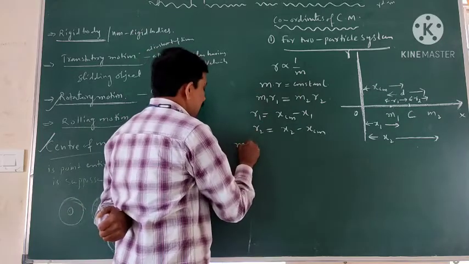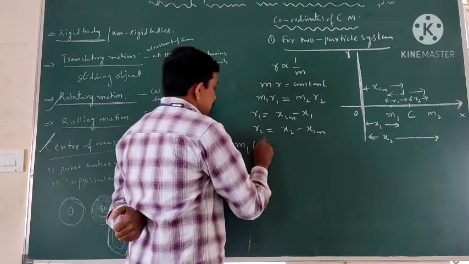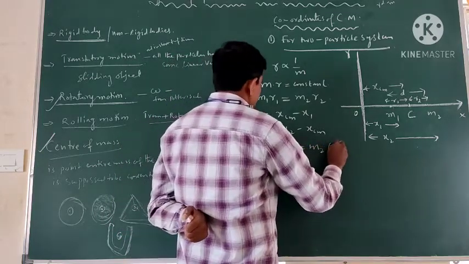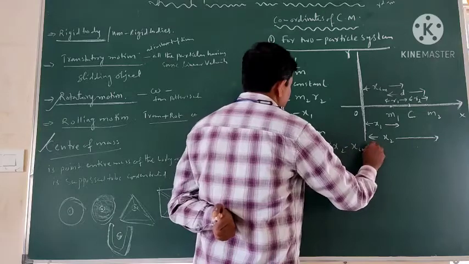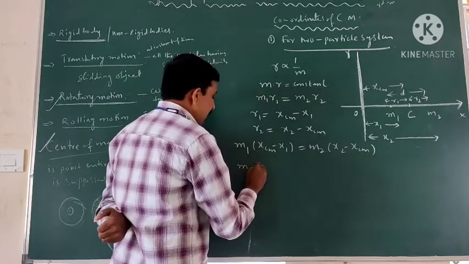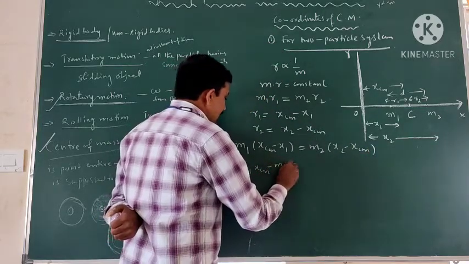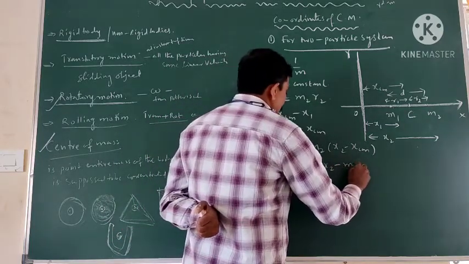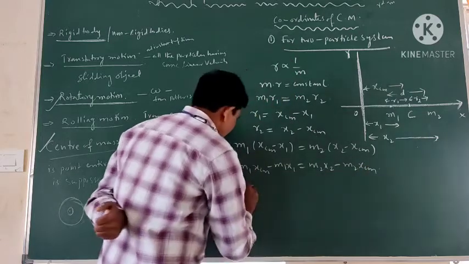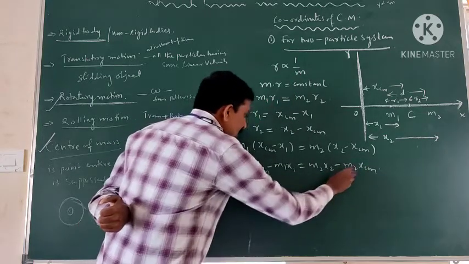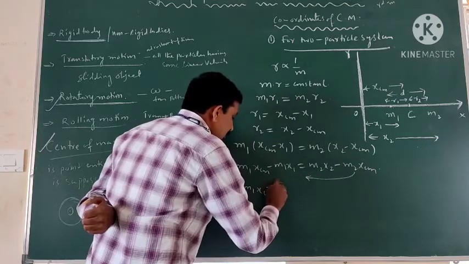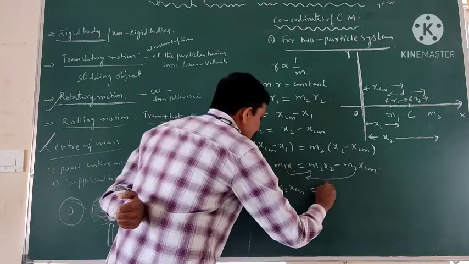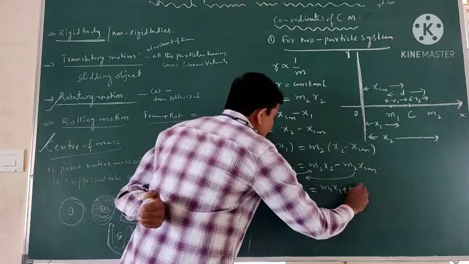Substitute these values. m1 into r1, that is xcm minus x1, is equal to m2 into x2 minus xcm. Multiplying with m1: m1 xcm minus m1 x1 is equal to m2 x2 minus m2 xcm. So m1 xcm, sending the m2 term, m2 xcm, to this side, and m1 x1 to the other side, we get m1 xcm plus m2 xcm is equal to m1 x1 plus m2 x2.